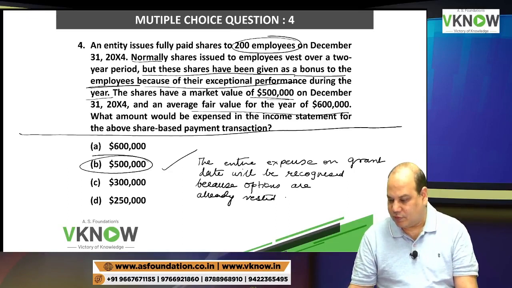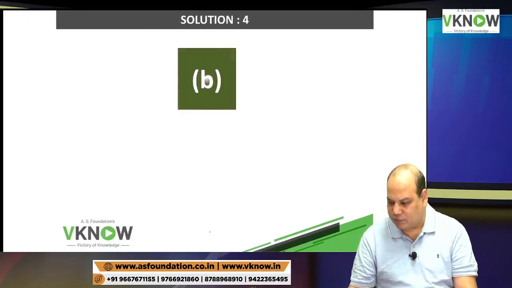So the answer is 5 lakh. Check. Do we have 5 lakh? Yes. Have you written the reason for that?